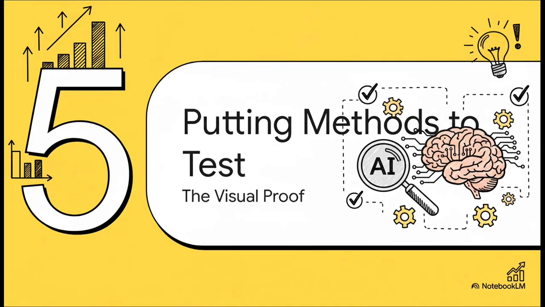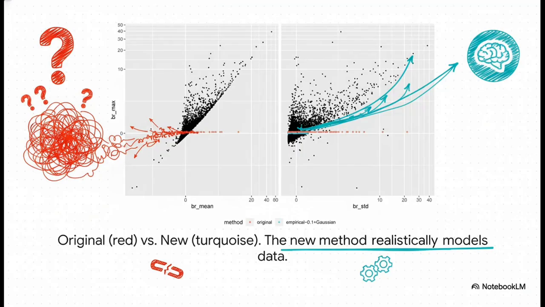Okay, that all sounds great in theory, but does it actually work? Is it really better? Well, let's take a look at the proof, because the pictures tell a pretty convincing story. This image says it all, really. Okay, so all those black dots, that's the real data, the ground truth. Now look at the red dots. That's the old method. See how they're just scattered everywhere and making up all this fantasy data? But the turquoise dots, that's the new method. They're hugging the pattern of the real data. They're realistic. That's a foundation you can actually trust.